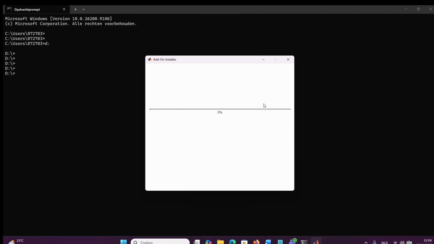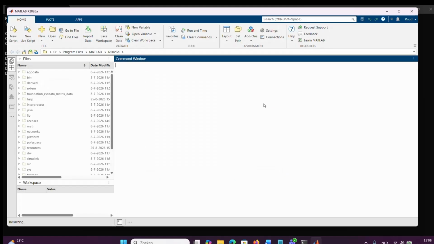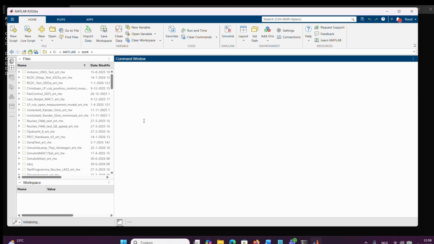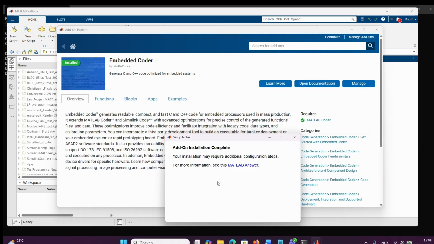It will download whatever is necessary, of course. Also, that will take a while. Matlab is back. It's almost complete. Now it is complete.